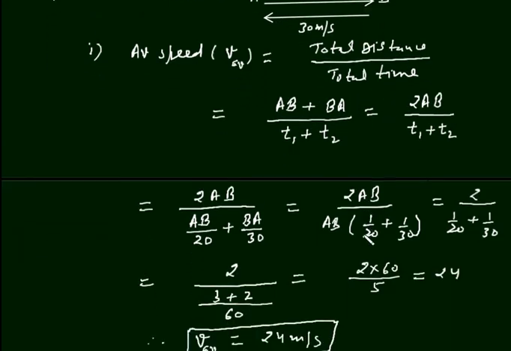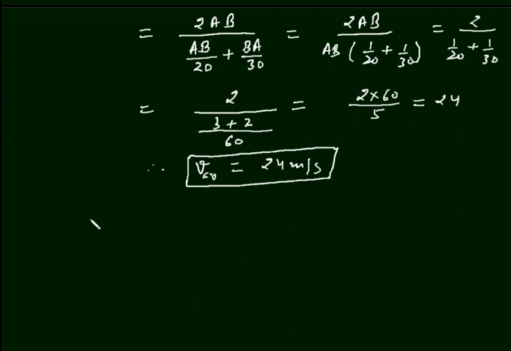Now what will be average velocity? Second, average velocity. So this is the magnitude of V average, and this is total displacement upon total time.